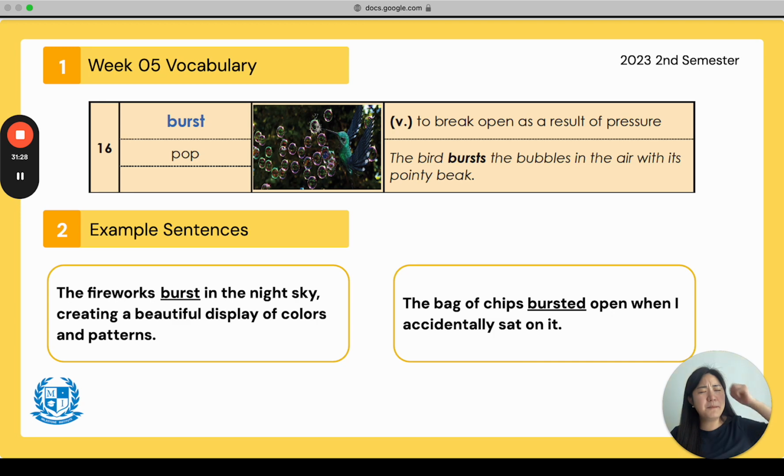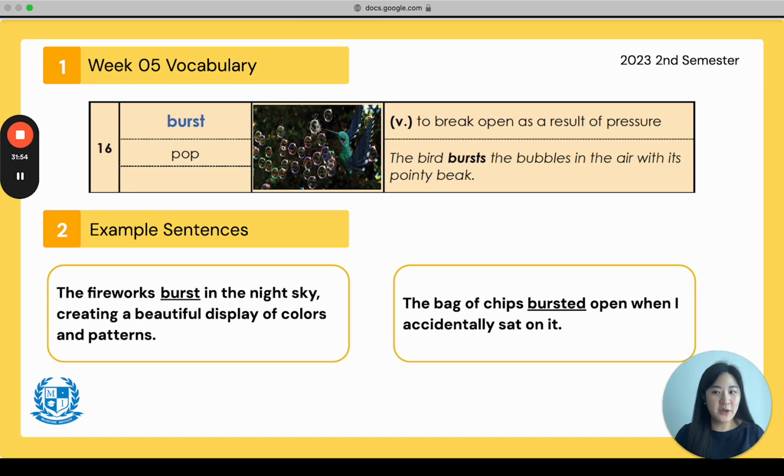Good, but when you think about burst, what do you think about? Yes, me too. Example sentence 1, it says, the fireworks burst in the night sky, creating a beautiful display of colors and patterns. I love fireworks, and it's wonderful when they burst in the sky because it shows a lot of colors.